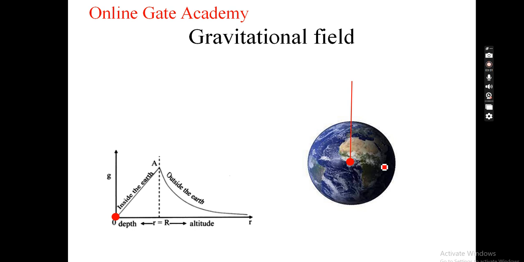Coming back to the next thing, what is gravitational field? One of the most interesting things comes into the picture when we try to move away from the surface of earth.